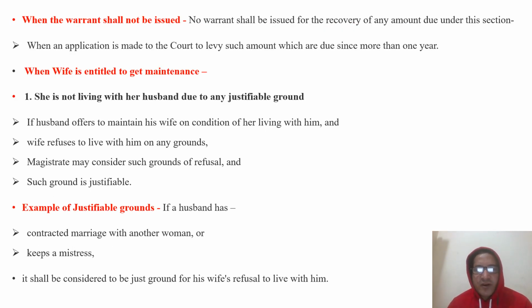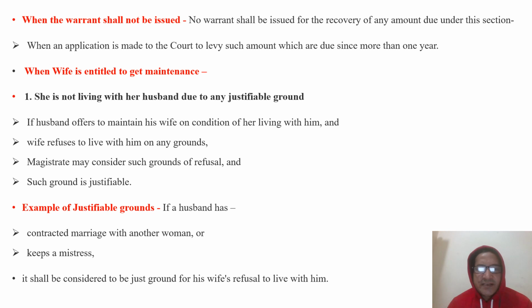And when shall the warrant not be issued? No warrant shall be issued for the recovery of any amount due under this provision when an application is made to the court to levy such amount which is due since more than 1 year. That means the respondent may only be bound to provide the maintenance for 12 months, not for more than 12 months. If the maintenance is due for more than 12 months, then the magistrate cannot issue the arrest warrant and cannot compel the respondent.